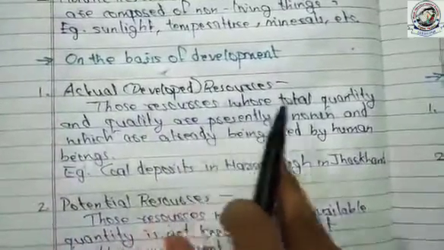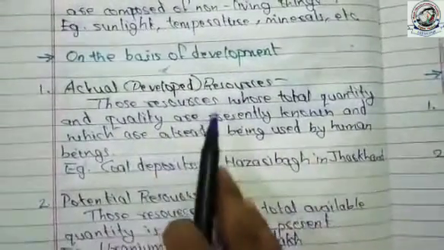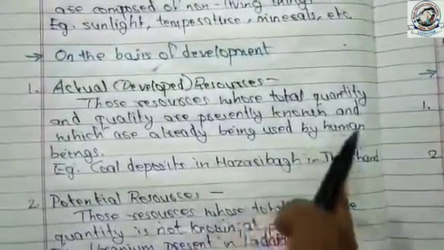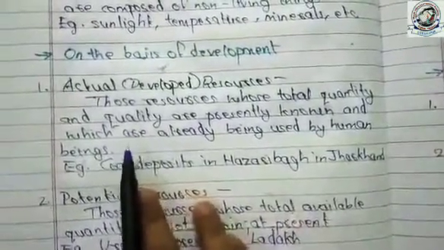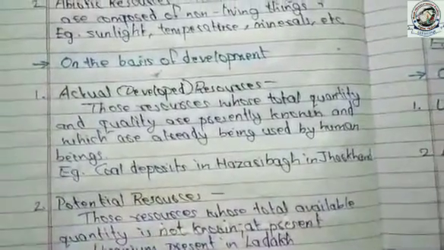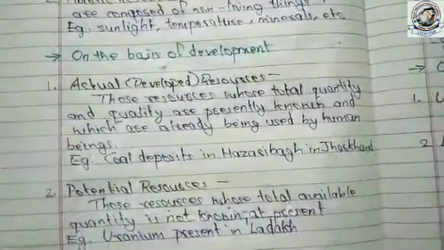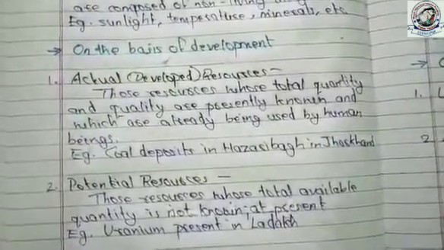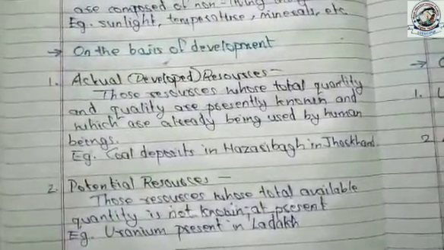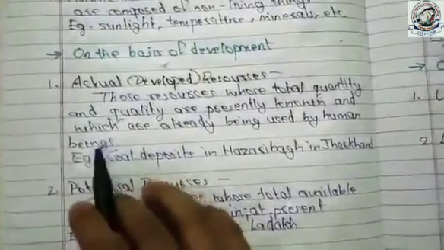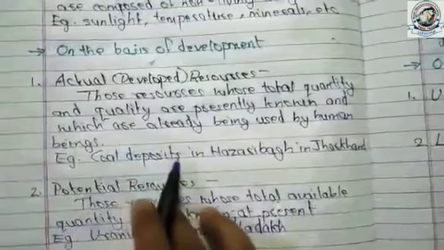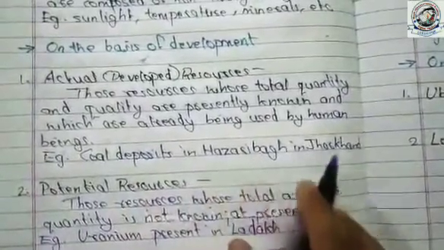Those resources whose total quantity and quality are presently known and which are already being used by human beings are known as actual resources. It means the resources which we are using at present time and we know about its total quantity and quality are known as actual resources. An example of actual resources is coal deposits in Hazaribagh in Jharkhand.